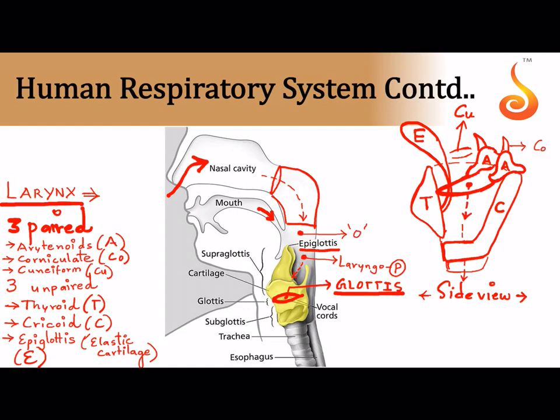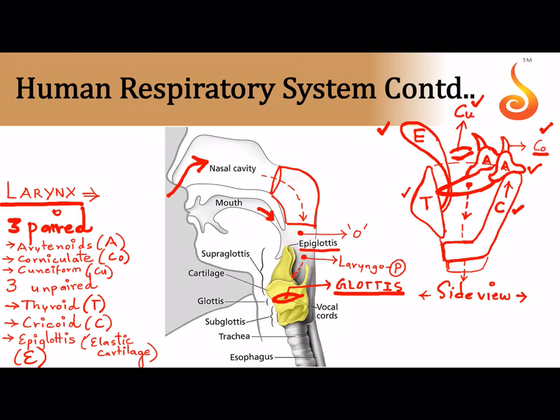Okay, so basically we have one thyroid, one cricoid, and then we have one epiglottis. We have two arytenoid, two corniculate, two cuneiform in the wall, which is covered up with muscles. You cannot see the cuneiform cartilages. It's a very rough drawing, looking as if it's hanging in the air, but remember it's beside the arytenoid cartilages. And as you can see, upon the cricoid cartilage you have the arytenoid cartilage, and sitting like a horn on the arytenoid cartilage is the corniculate cartilage.